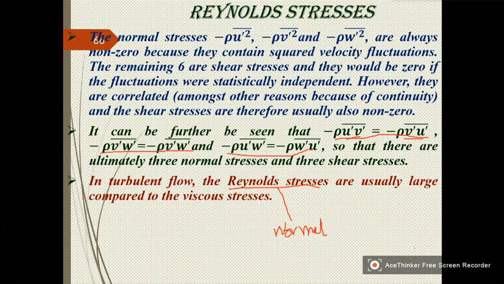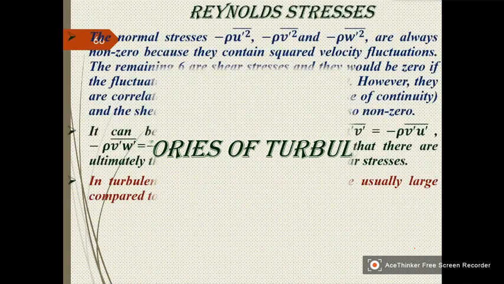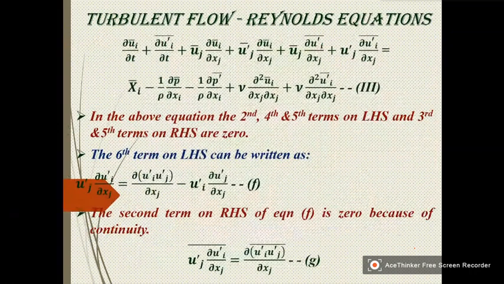So here also we have three normal stresses, the Reynolds stresses, that is minus rho u prime square bar, minus rho v prime square bar, and minus rho w prime square bar. The minus sign attached to each indicates that they act in the direction opposite to the surface, similar to your pressure force. So these are the so-called Reynolds equations.